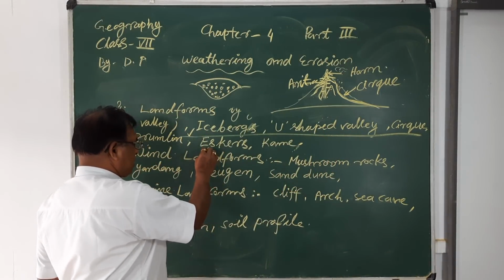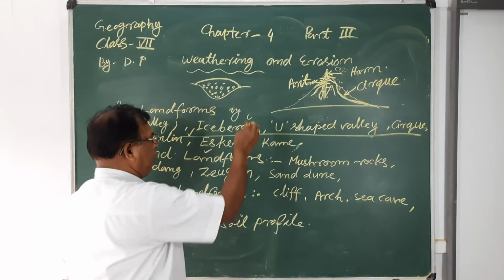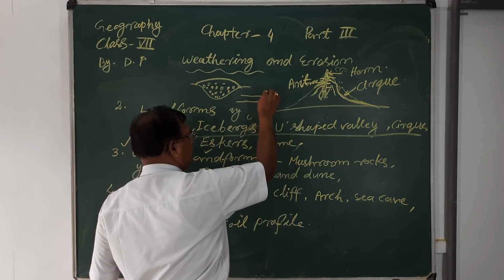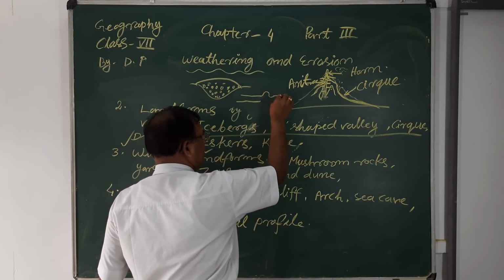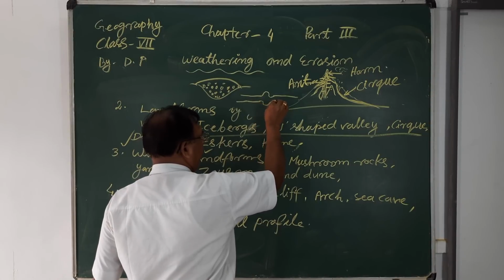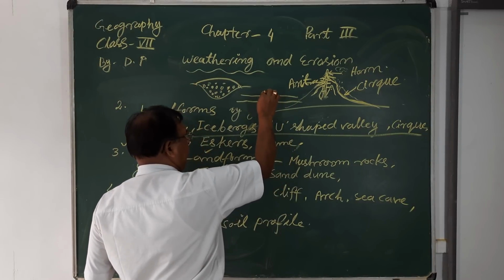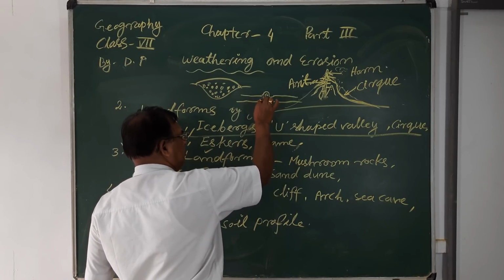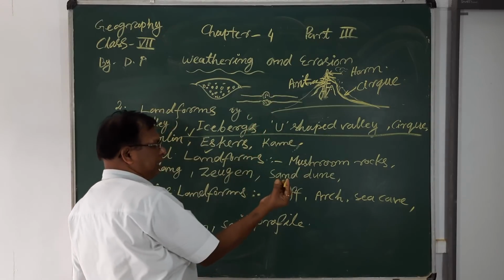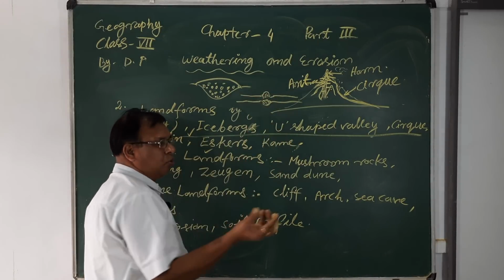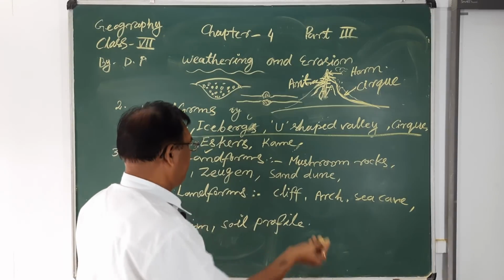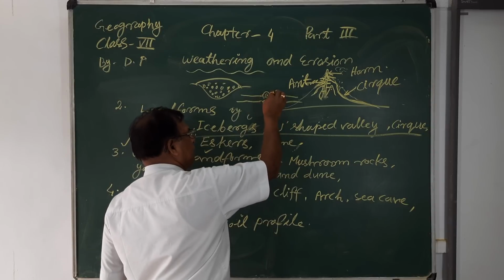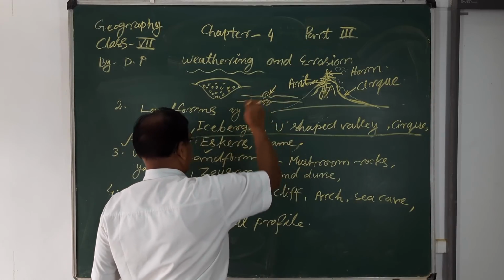Next, esker. Esker means when the glacier continues to flow, in the middle portions some materials are also deposited on the way. So these types of moraine deposit on the way and form a tomb-like structure, that means a dome-shaped mound, and the height of the glacier moraines after the deposit is known as the esker.